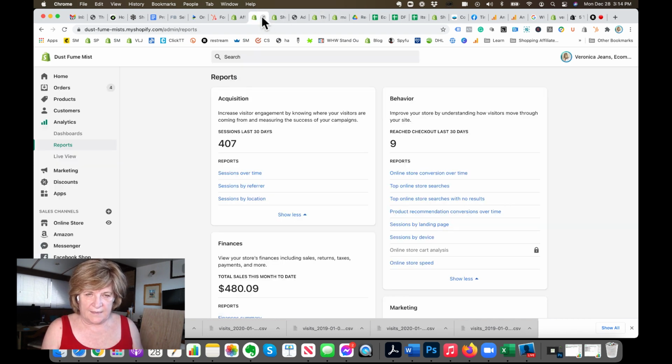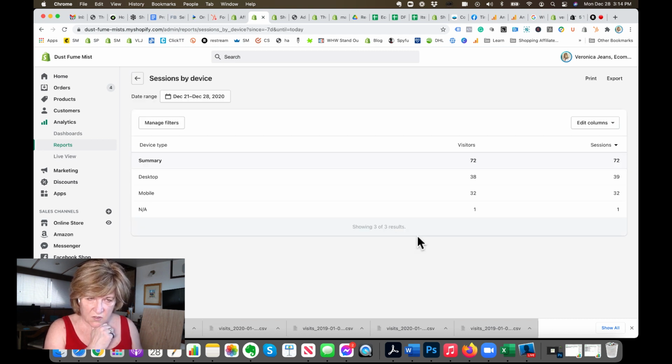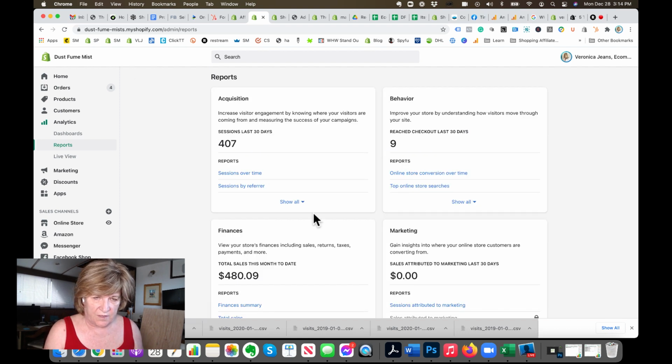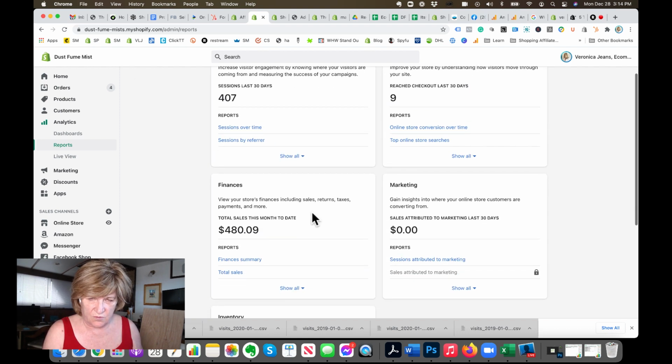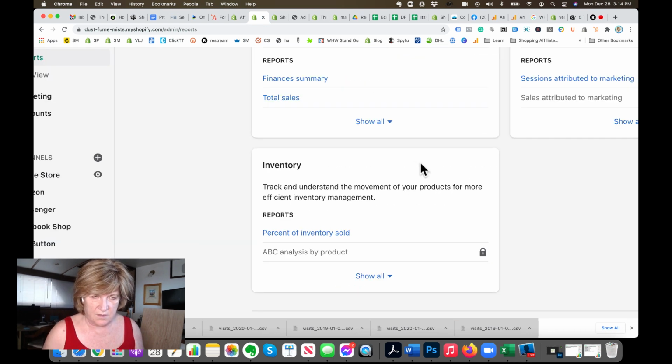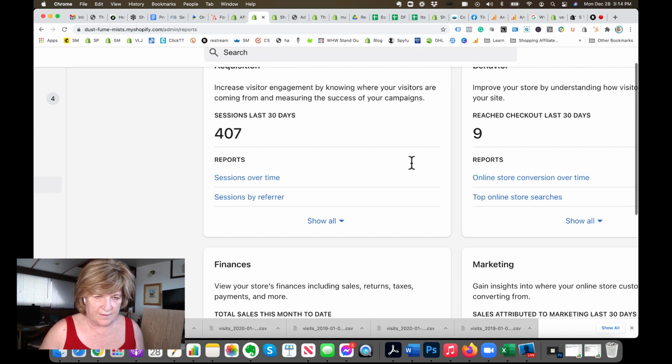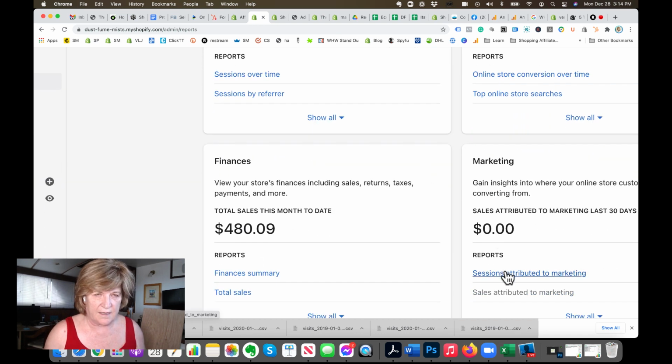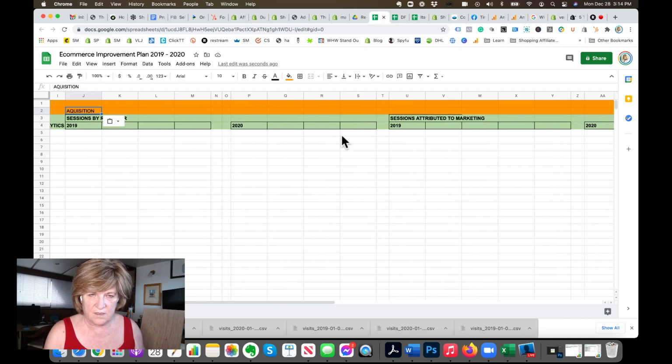All right, and then behavior is session by landing page, sessions by device. Is important, but we're trying to get more that's also important, right? Finance, inventory, no. Okay, and then the marketing is sales attribute by marketing is just the marketing one, right?